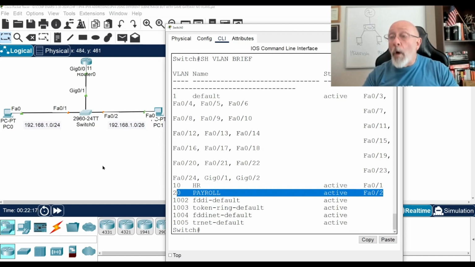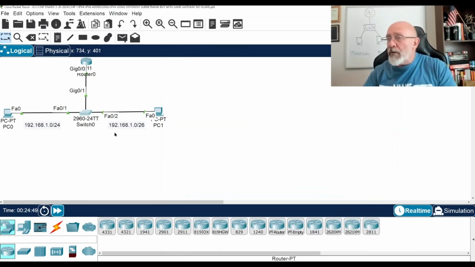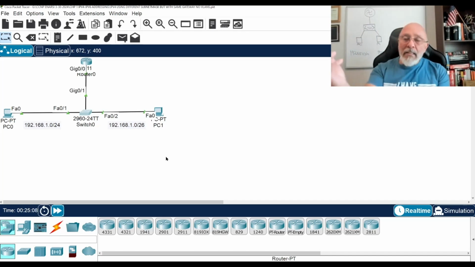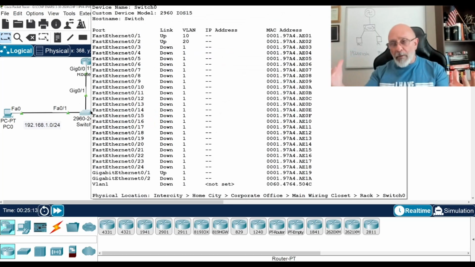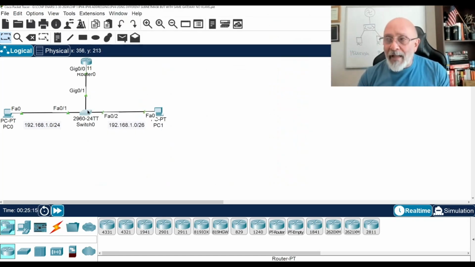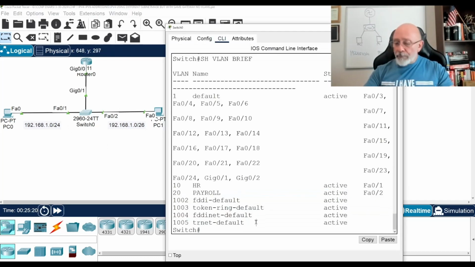So in order for this to work, let me fast forward through time. That's what I love about Packet Tracer. This has to be a trunk port, because the VLANs that we create do not have the actual tag, the PVID, the port VLAN identifier. It's not on the VLANs we create. So that's why they must go through a trunk port, because it's multiple VLANs. But more importantly, it's got to get tagged. Hey, you're VLAN 10. Hey, you're VLAN 20.